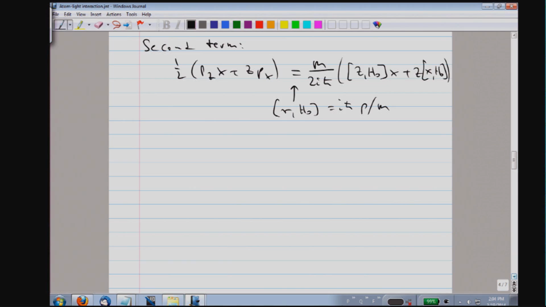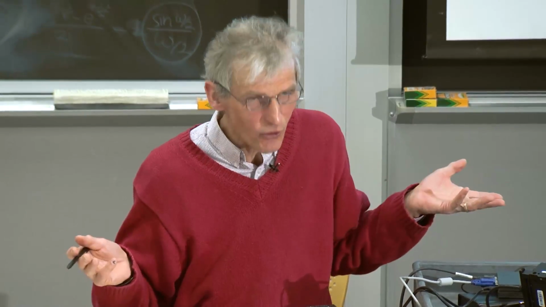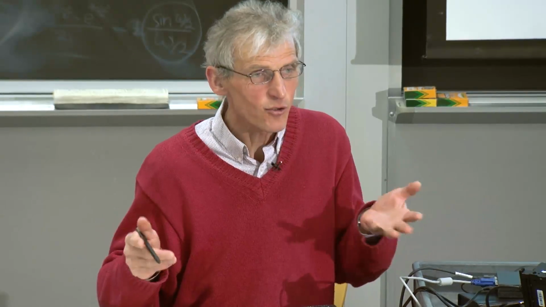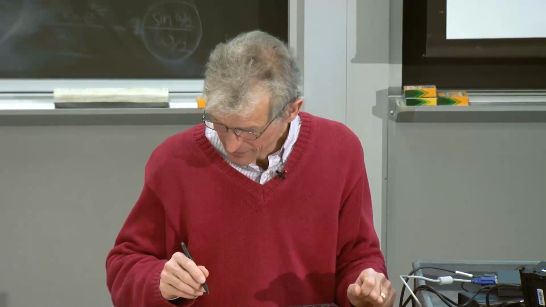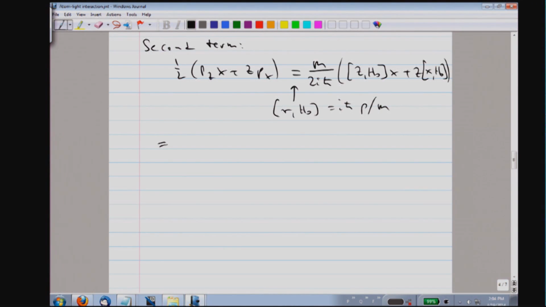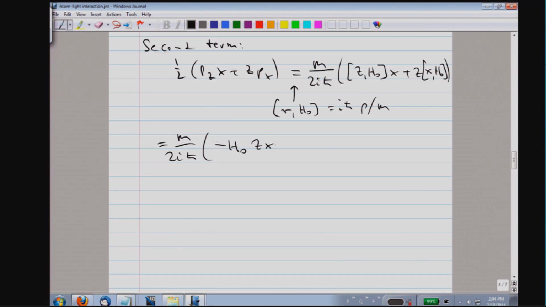Okay, so we have two commutators. Each of them has two terms. That means a total of 4 terms. And if you write them down, you see that 2 are opposite but equal and cancel. So therefore, we are left with 2 terms, which are minus H naught Zx plus Zx times H naught.